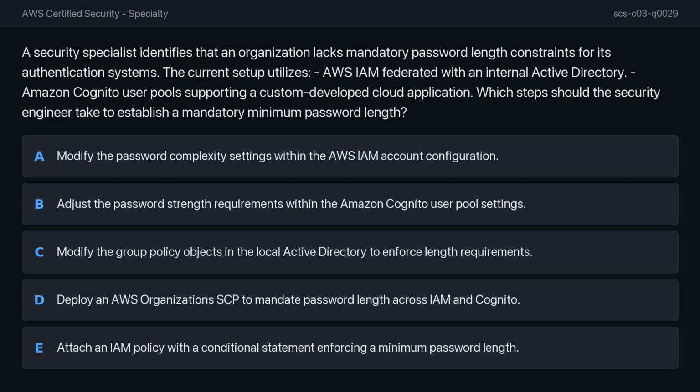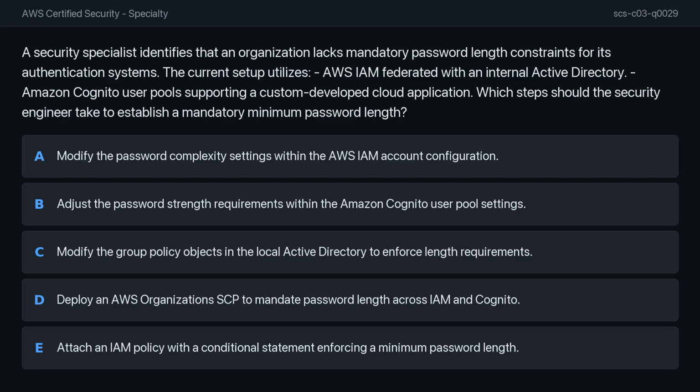Option D, deploy an AWS Organizations service control policy to mandate password length across IAM and Cognito. Option E, attach an IAM policy with a conditional statement enforcing a minimum password length.